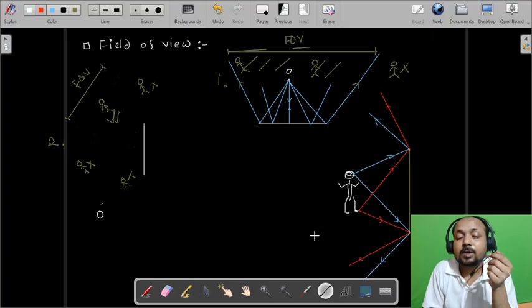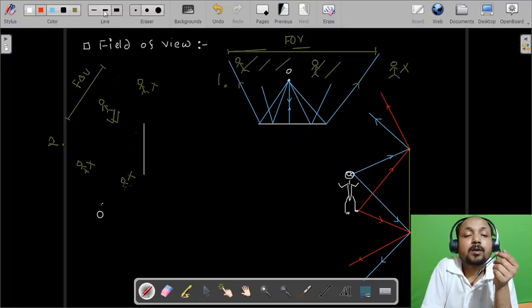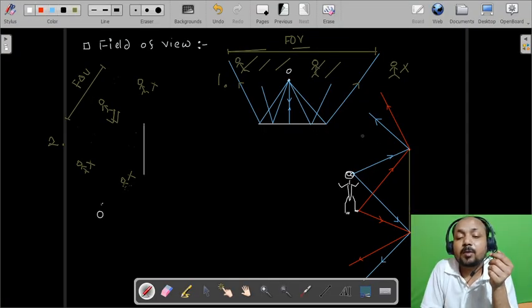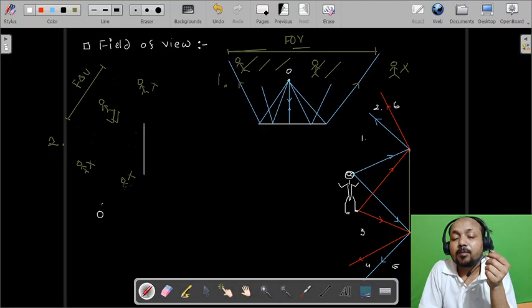Now see, let us say that there is observer number 1, observer number 2, observer number 3, observer number 4, 5 and 6 are there, okay. Now how many of them will be able to see the full image, how many of them will be able to see the partial image, and how many of them will not be able to see any image, okay. So that we have to find out.